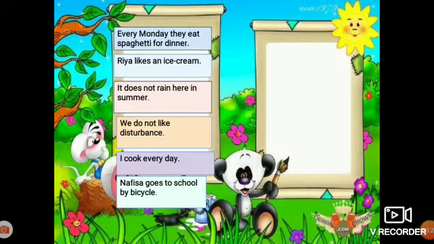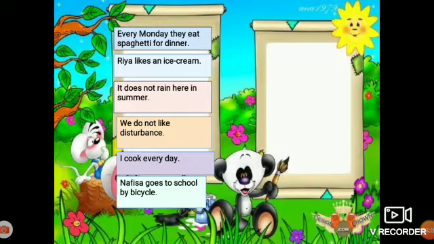And do we have a verb in the fourth sentence? Yes, we have the verbs like and do. Very good. Do is which type of verb? Auxiliary verb. And which is the verb in the fifth sentence? Cook. Very good. And in the last one, the verb is goes. Very good. So are these verbs in the present form or in the past form? Very good. So these are present forms of verbs.